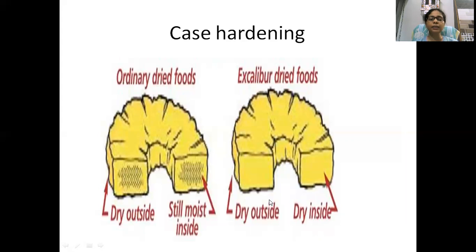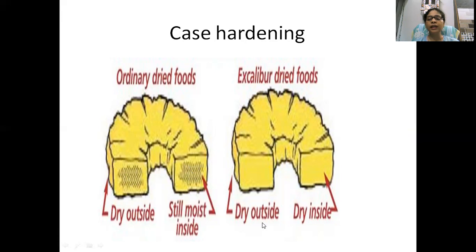Case hardening. In normal ordinary dried food, when you proceed with drying, a dry surface, a tough texture, will be formed around the food, and still the moisture content will be entrapped inside the food. As you can see, this is the moisture content, and at the outside a very tough layer will be formed.